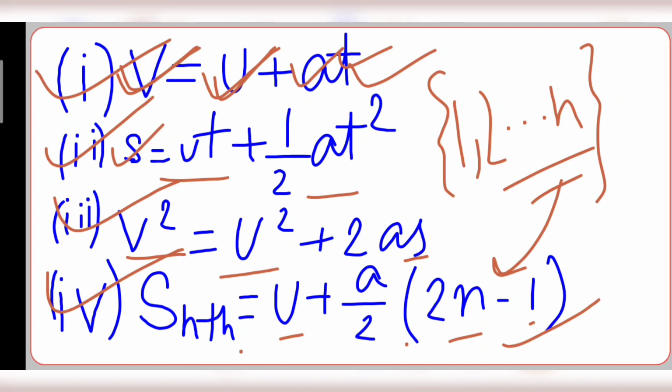V is final velocity, u is initial velocity, a is acceleration, t is the time taken. S is displacement. Final velocity, initial velocity, acceleration, and displacement.